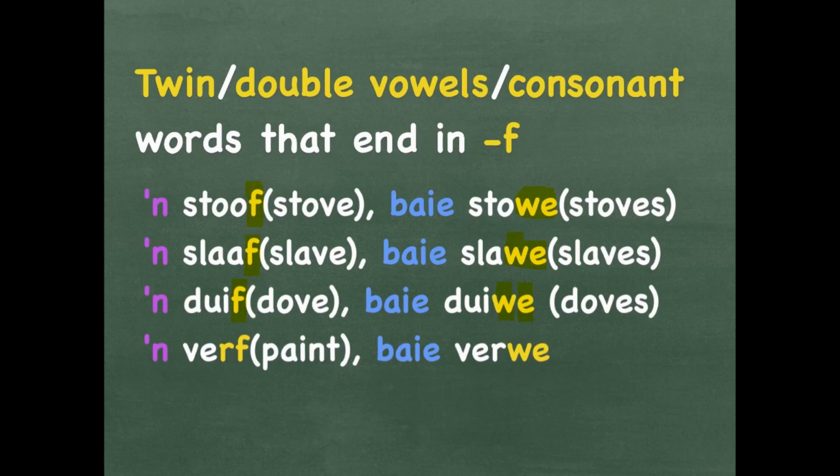A verf. Usually we won't indicate this into plural because it can be used as a verb, but we also say when we are painting something, we verwe. So verf, paint, baie verwe, when we have to paint something. Please go to part 2 of Meervoude to get the rest of the rules.